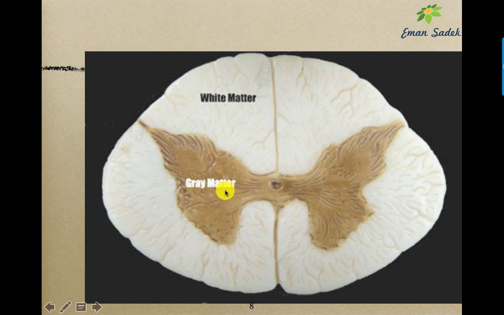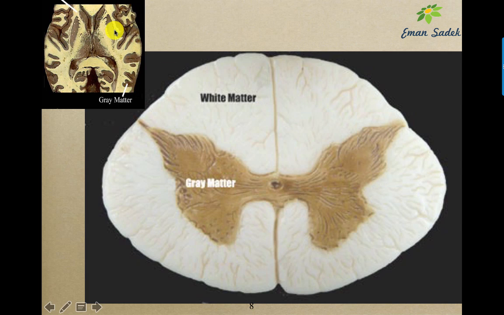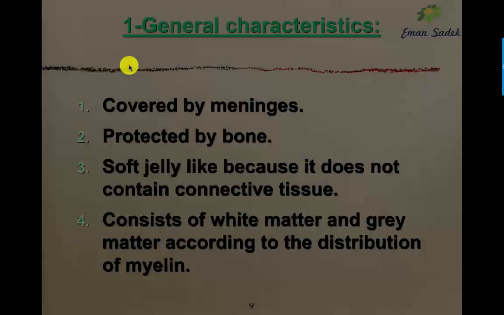Here we have the gray matter formed of the nerve cells with no myelin. And here we have the white matter formed of the myelinated nerve fibers, either in the spinal cord or in the brain. And this appearance is depending upon the distribution of the myelin, and this is one of the MCQ questions.